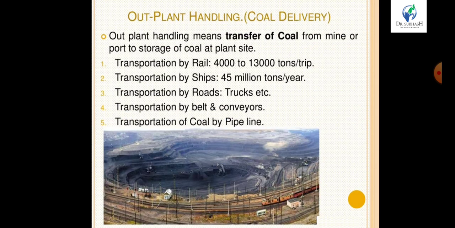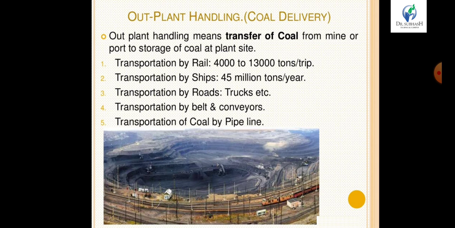Another thing is out-plant coal handling. Out-plant coal handling means transfer of coal from the mine to the particular power plant. It can be done in 4 or 5 ways.